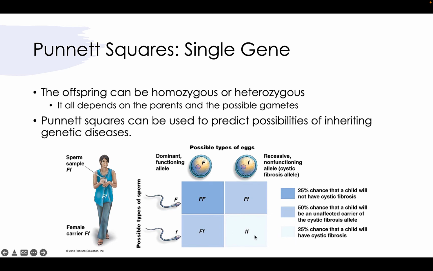And then we have this little guy down here, which is the exact same odds as homozygous dominant. We have little f and little f coming together for a homozygous recessive, and since there's no dominant trait masking the little one, both of these will be expressed, and so this is a 25% chance that this child will have cystic fibrosis. And so it's a very unfortunate circumstance, but two parents that are heterozygous for cystic fibrosis have a 1 in 4 shot of having a child that will have cystic fibrosis, even if neither of them personally have to deal with that disease, but they could have a child that could get it.